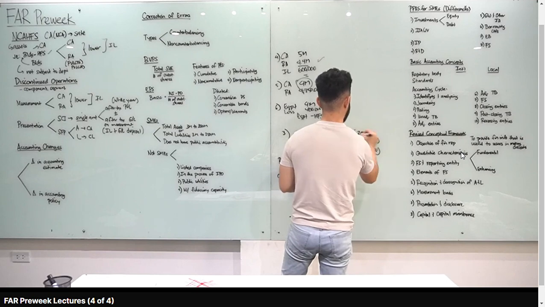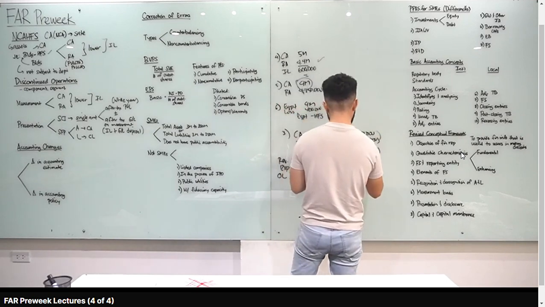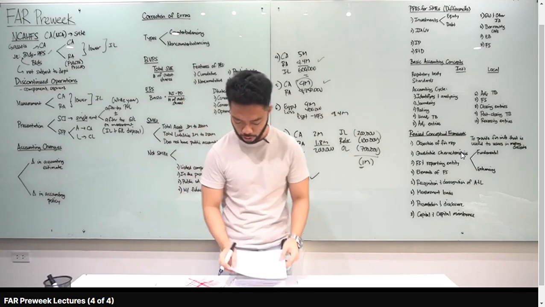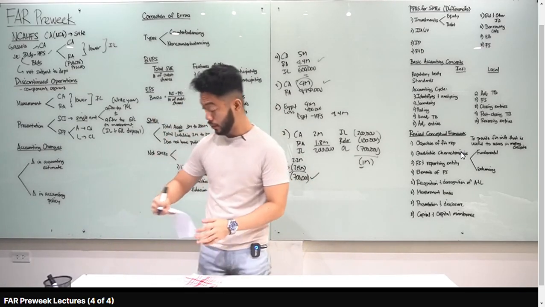Okay, so add natin lahat yan. 200 plus 100 plus 700, that is 1 million. Loss from discontinued operations, letter A, 1 million. Okay. Next is accounting changes.